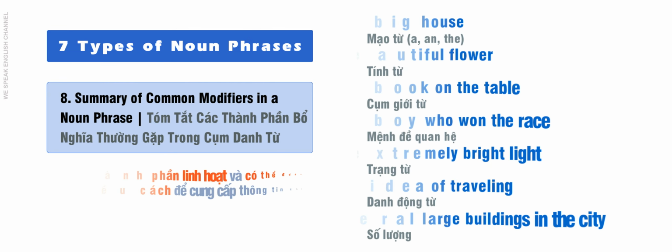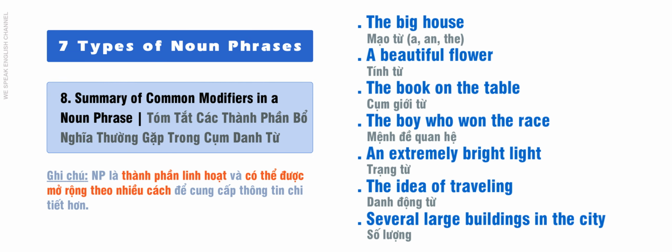8. Summary of common modifiers in a noun phrase. The big house. A beautiful flower. The book on the table.